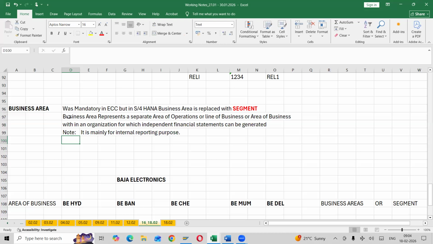What is the main purpose? Internal reporting, in the sense, generating reports. What do you mean by internal financial statement?